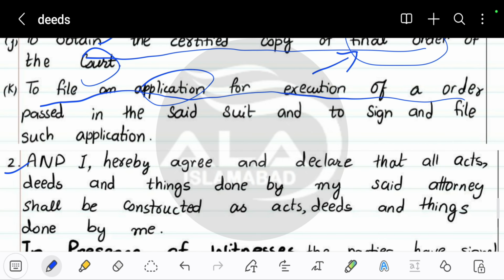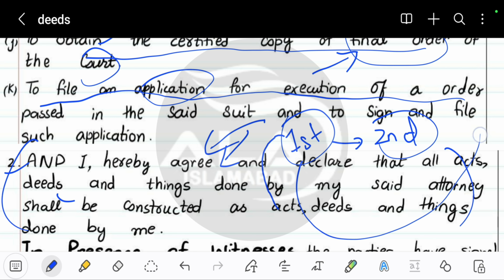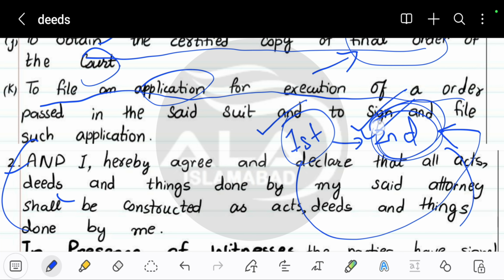And the last point you can see: I hereby agree and declare that all acts, deeds and things done by my attorney shall be construed as acts, deeds and things done by me. So basically in this last line, the first part, the first person, is giving the second person all his rights and powers to do anything in the case. This person is saying that whatever the second person does will be considered as if the first one is doing it. This is the thing written here.